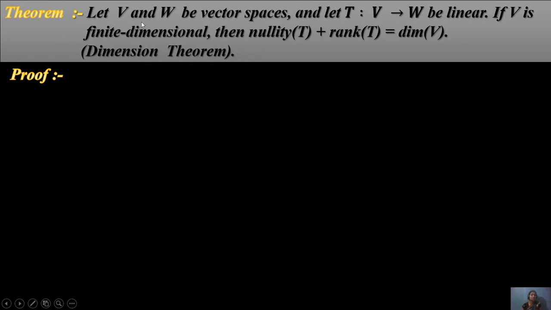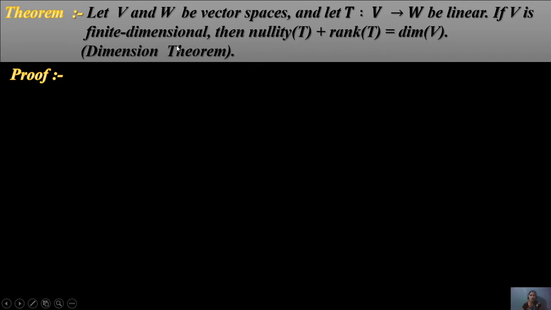Let V and W be vector spaces and let T from V to W be linear. If V is finite dimensional, then nullity of T plus rank of T equals the dimension of V. This is called the dimension theorem.